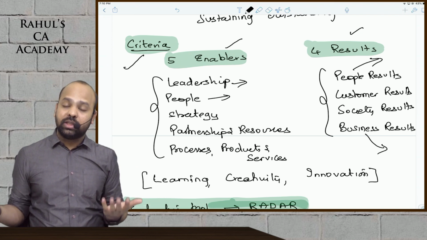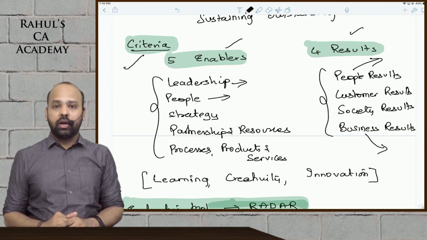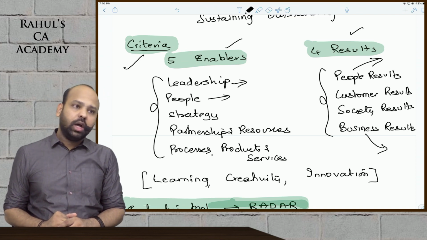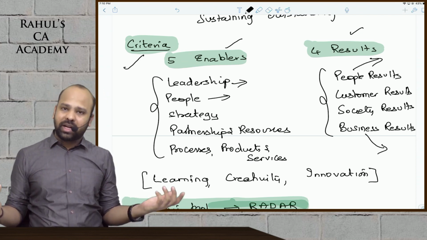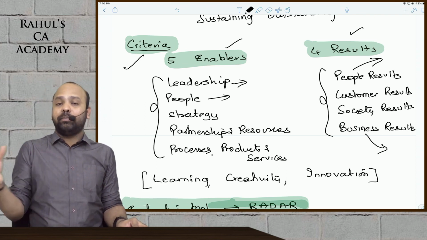How are the customers looking at the organization? Our employees should be motivated. They should be well rewarded. They should be happy with the work culture. We should be contributing to the betterment of the society, guys. And then yes, we should also see, guys, what is the impact on the profitability.